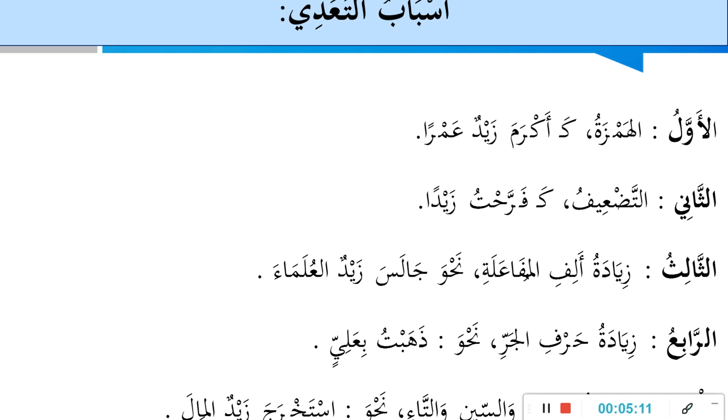Another one is ziyadatul hamza wa sin wa ta, by adding alif sin ta to some verbs. It can change them from intransitive to transitive. Examples are given there, like istakhraja zaidun al-mal, and so on.